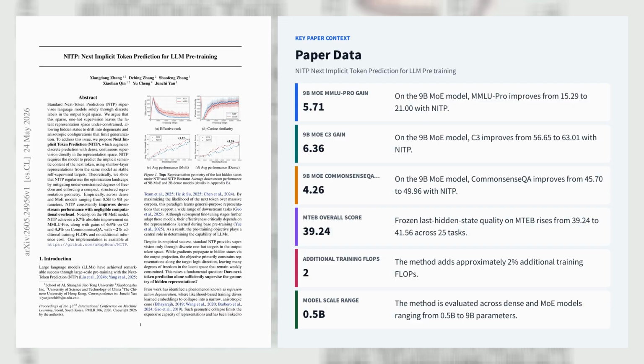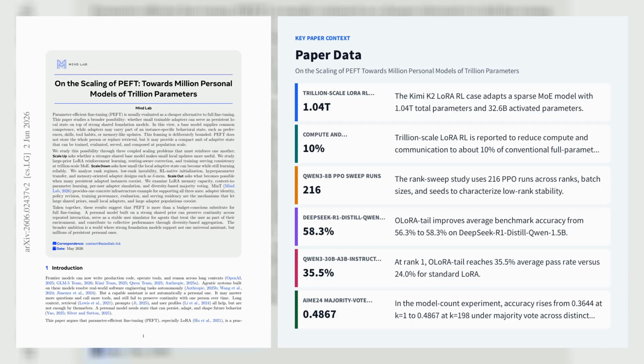Let's explore the second paper, on the scaling of PEFT towards million personal models of trillion parameters. This MindLab paper reframes parameter-efficient fine-tuning, especially LoRA, as a mechanism for persistent local state on top of shared foundation models, aiming at million personal models of trillion parameters. Its core claim is that PEFT becomes transformative only when three scaling axes reinforce each other. Scale up, where stronger shared priors make small adapters more powerful. Scale down, where the adaptive state becomes small and stable enough to learn reliably. And scale out, where many persistent adapted instances can coexist.